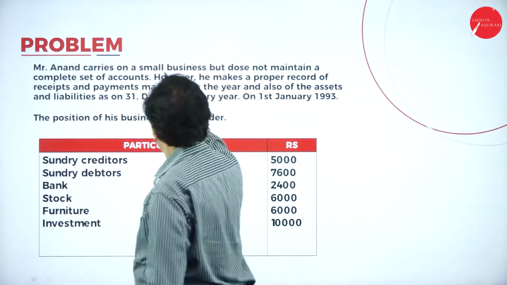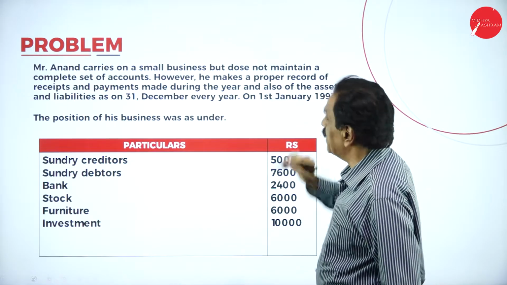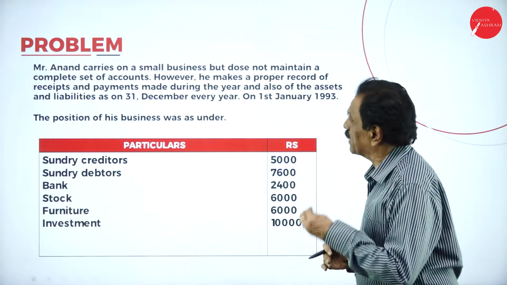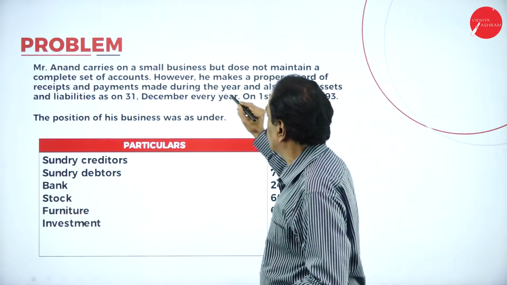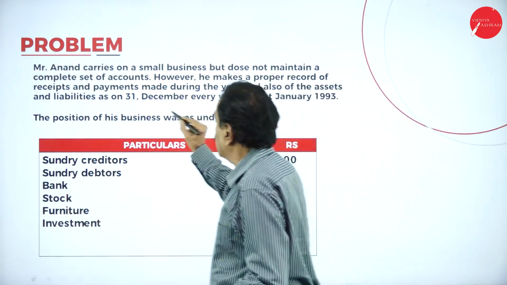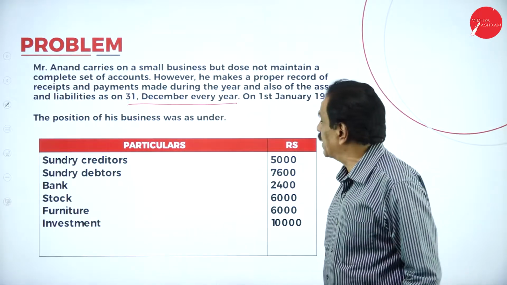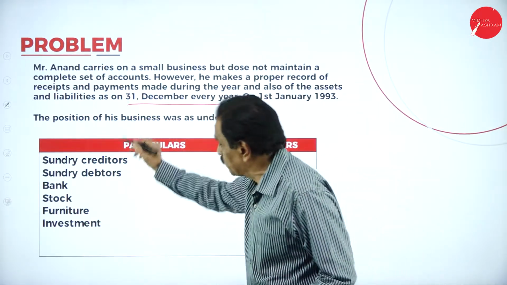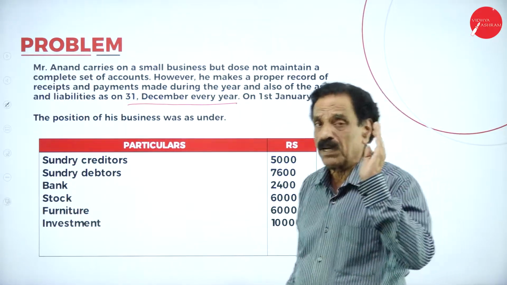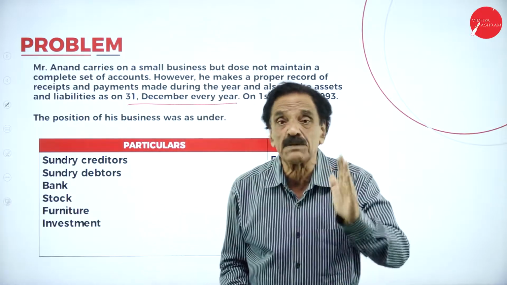Mr. Anand carries on a small business but does not maintain a complete set of accounts. However, he makes a proper record of the receipts and payments during the year, and also of the assets and liabilities on 31st December every year. So the year closes on 31st December every year. On 1st January his position is given. When they give the 1st January position, you have to prepare a balance sheet. So the balance sheet at the beginning we call a single entry statement of affairs.